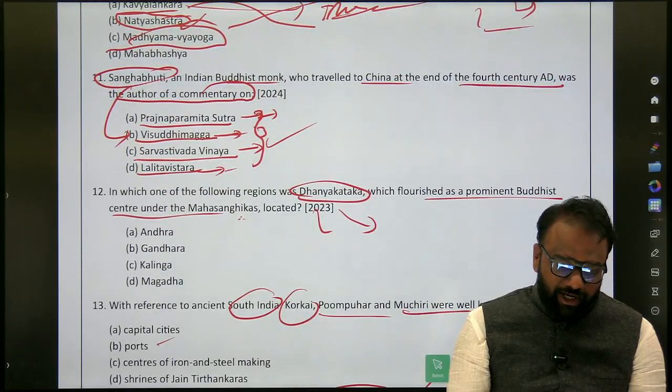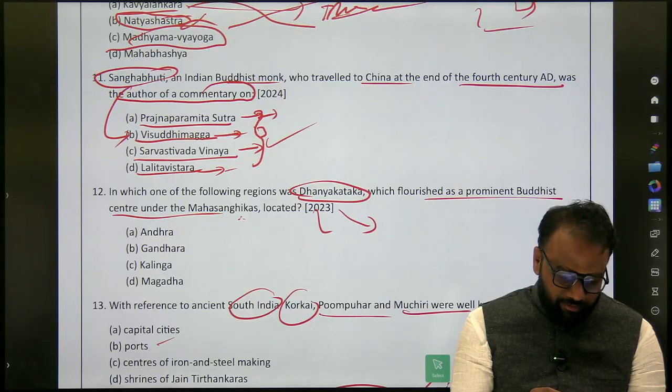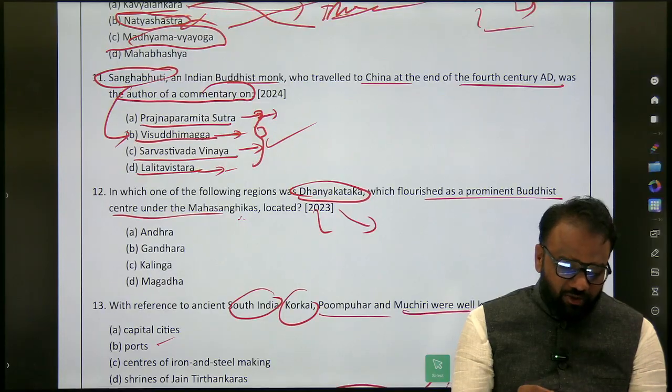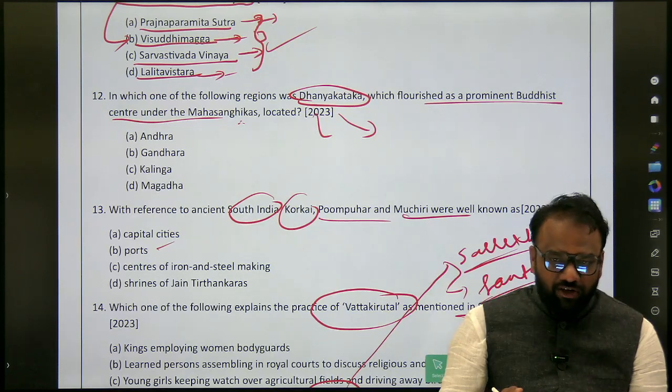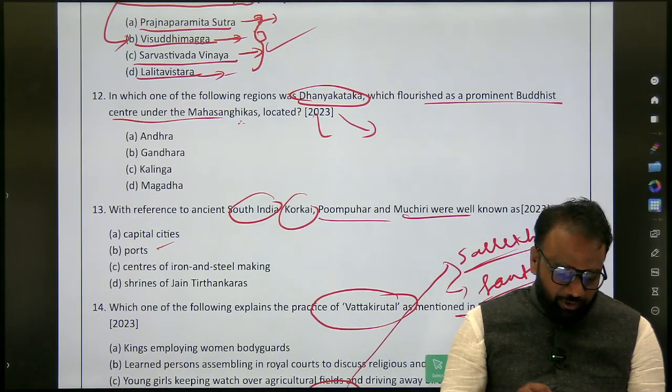Next, this Sanghabhuti kind of question, what you will do here? Sanghabhuti associated with Sarvastivada Vinaya. Who is associated with first one? Visuddhi Maga. Who is associated with Lalita Vistara? So that we will do it. Danya Kataka. Again, list of states and modern Indian state that we will prepare.